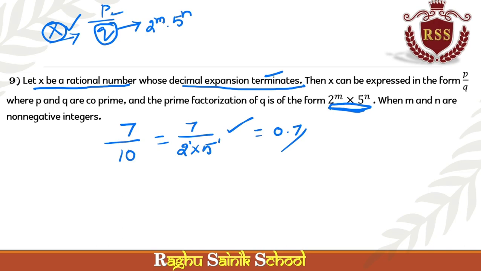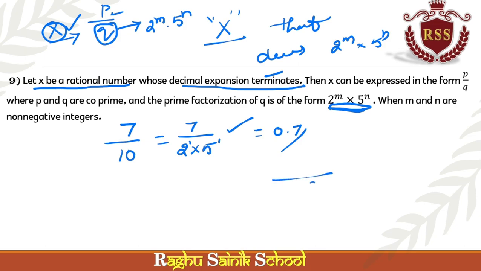If a rational number must be terminating, the denominator must be in the form of 2 power m into 5 power n. It is nothing, simple as that. If you have 2 in any fraction by 2 or by 5 or 2 into 5, then only terminating.